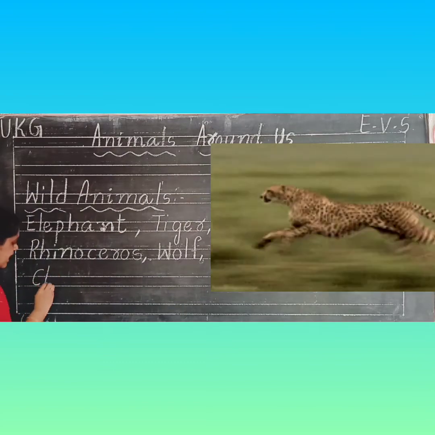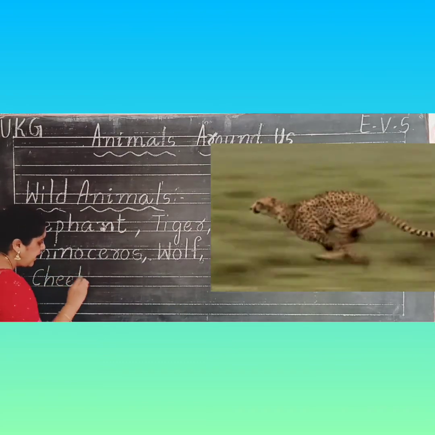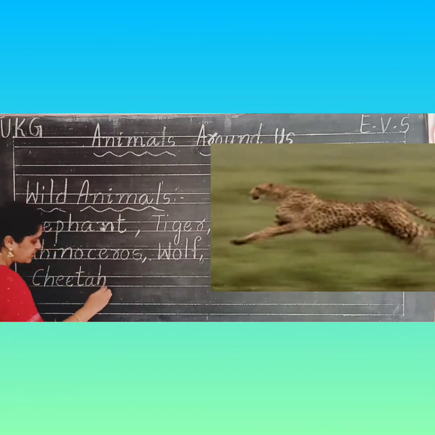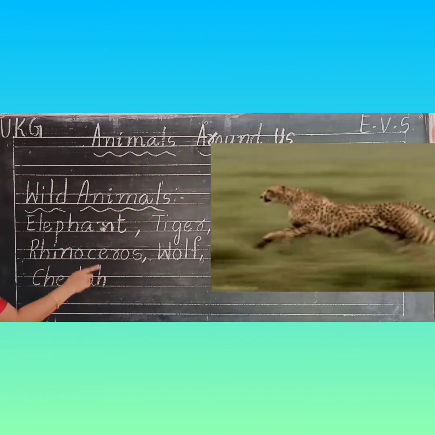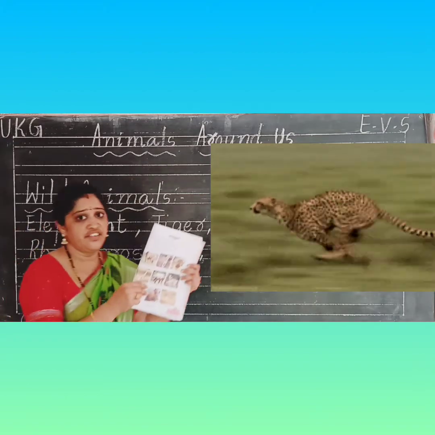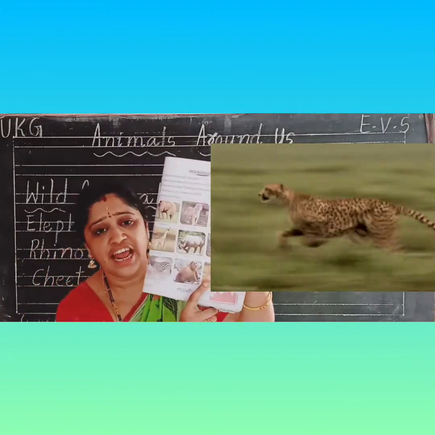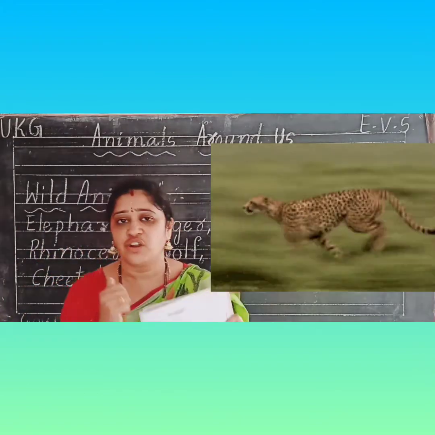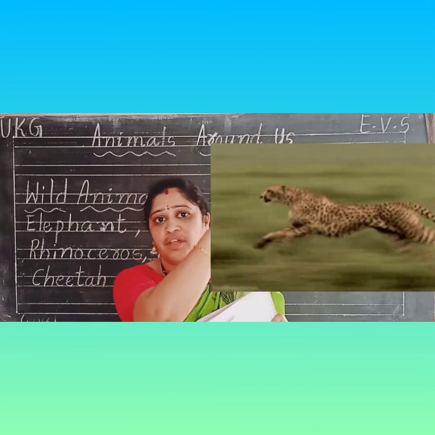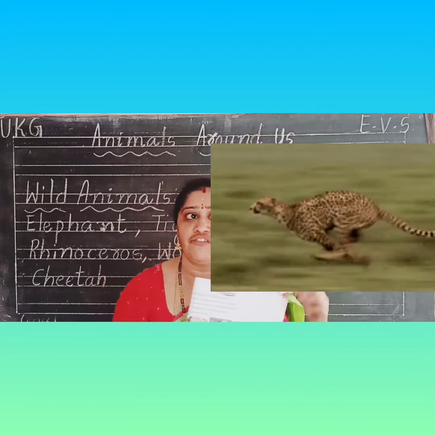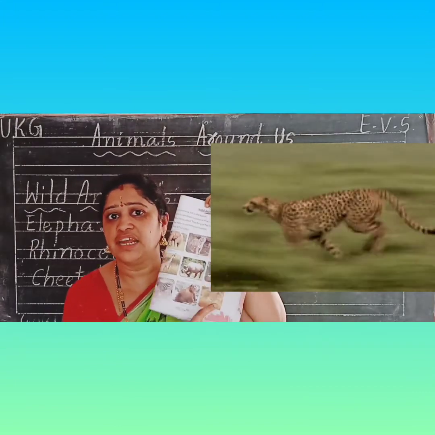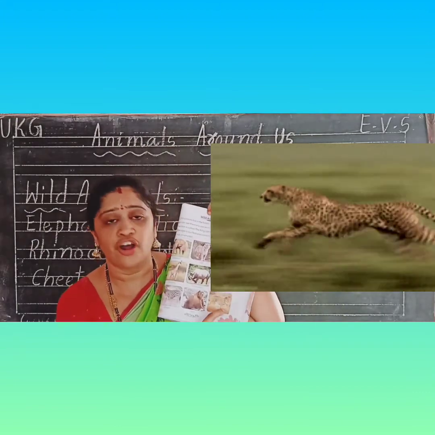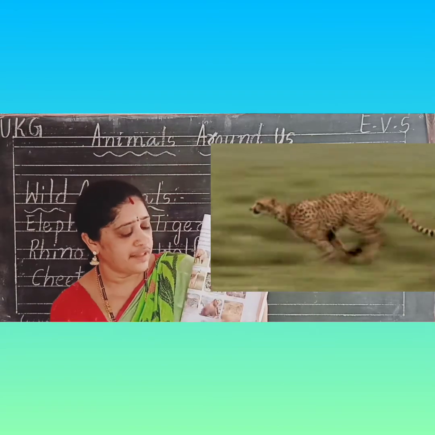Cheetah. It looks like a tiger, but it is the fastest running animal in the jungle. It runs very fast. It can climb up a tree very fast, Nana. It is a very fast running animal in the forest. Okay, these are the wild animals.